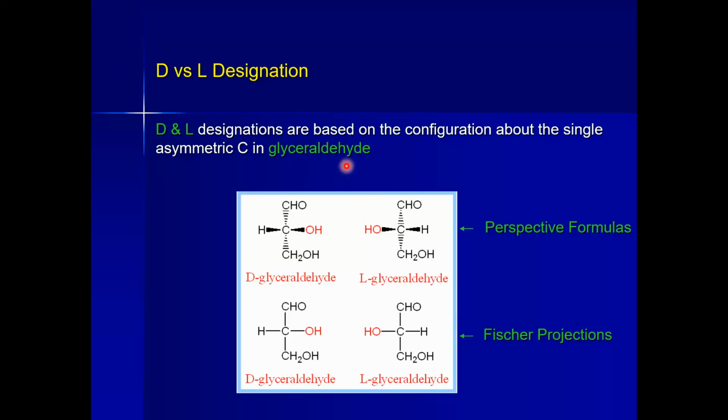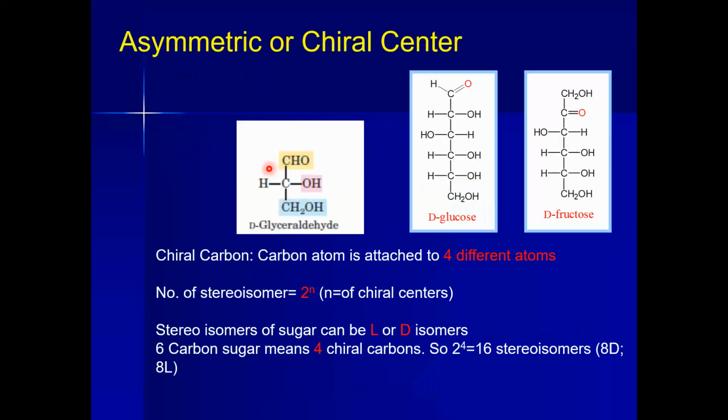Now we are going to study what D and L sugars are. As we discussed here, D-glucose has 16 stereoisomers, and 8 would be the D and 8 would be the L. So what are stereoisomers? We have already discussed it in our previous lecture, but here I am again repeating it.